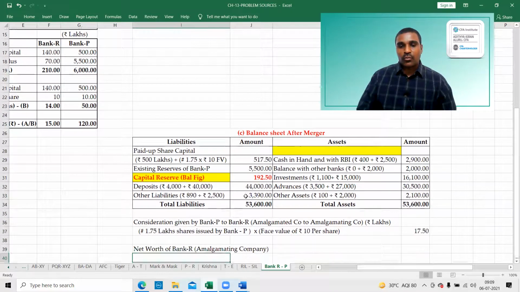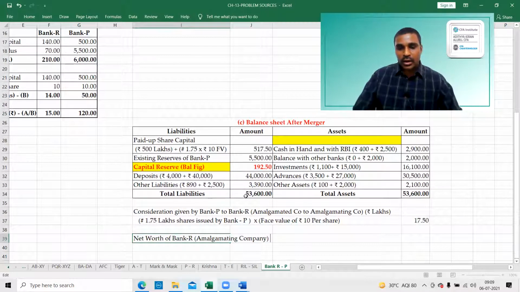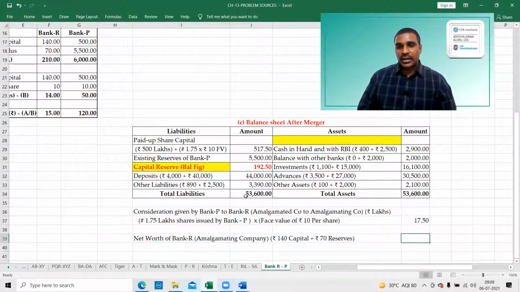Next, what is the net worth of Bank R? Rupees 140 capital plus rupees 70 reserves. So how much is it? 140 plus 70, that is 210. I think we have to write it here.